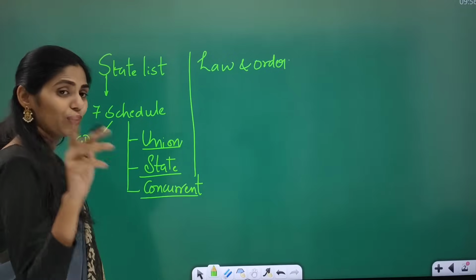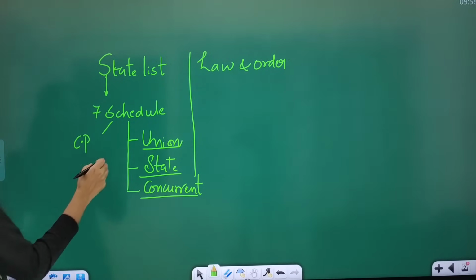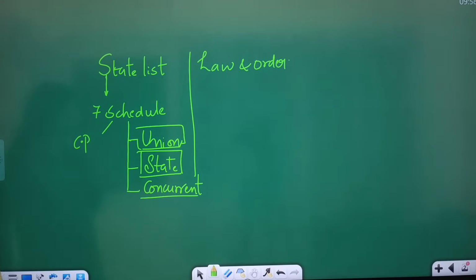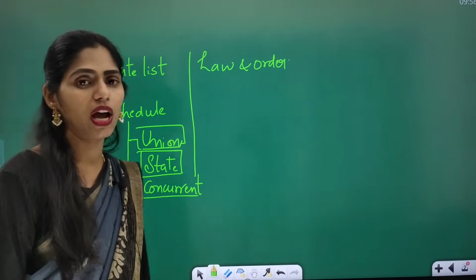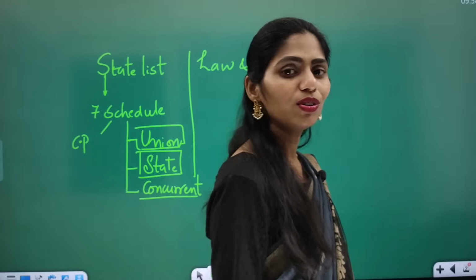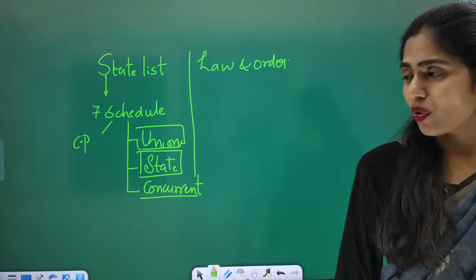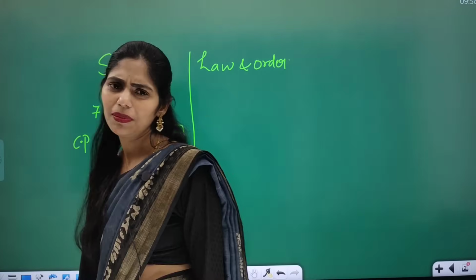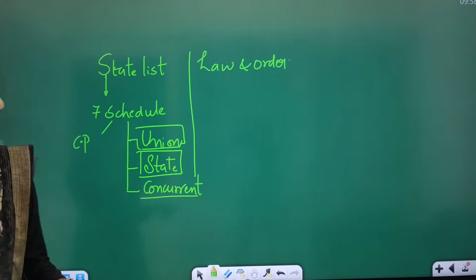Actually I want to give you one homework. How many subjects are there in the union list, how many in the state list, and how many in the concurrent list, you have to know. And you have to see why there are more subjects in the union list. That will be basic knowledge you have to know.